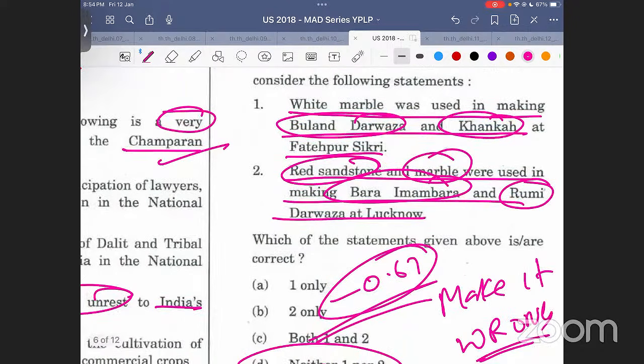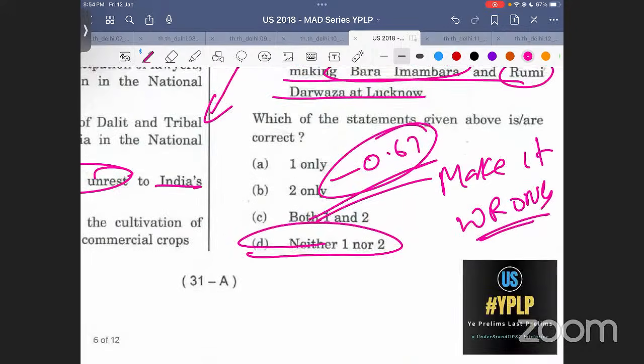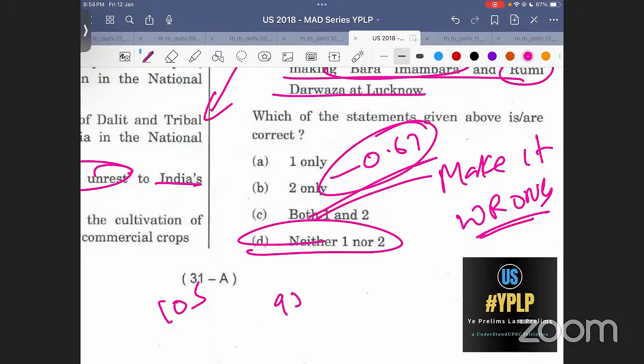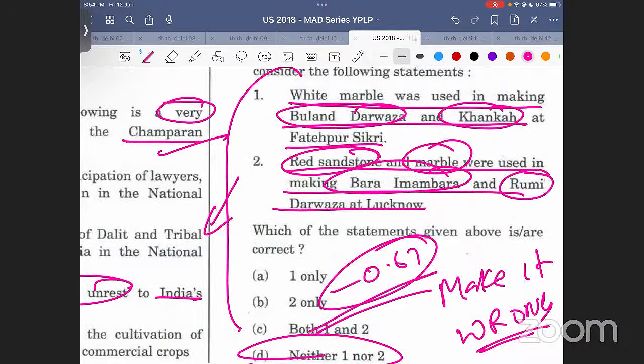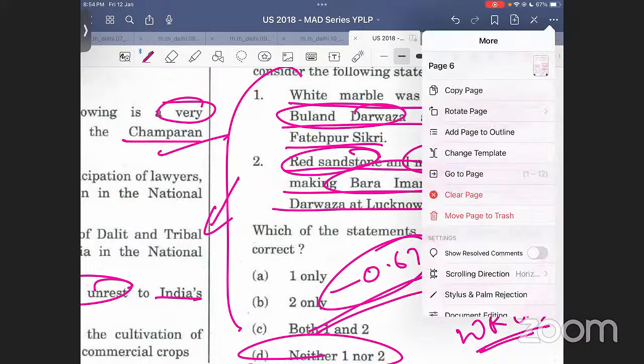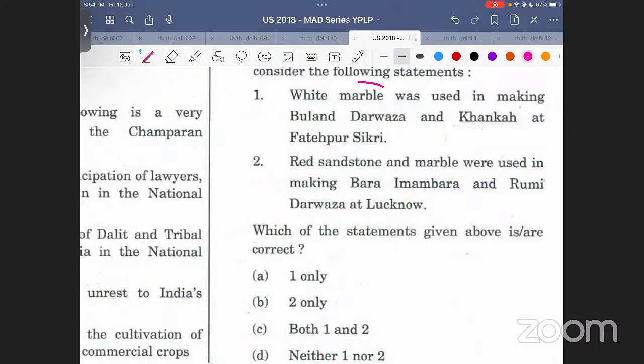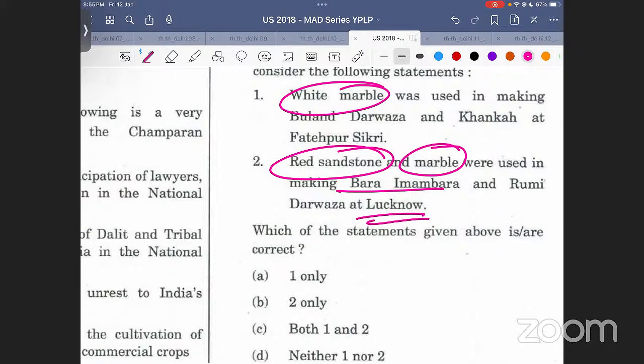So what will happen is because of these questions, the cutoff drops. The cutoff in 2017 was 105 and the cutoff in 2018 was 98. ऐसे questions की वजह से, because of such questions, nobody can mark such questions correct. Nobody can mark such questions correct. You never read it in so much detail. मैं भी पढ़ाऊंगा तो भी ऐसे ही पढ़ाऊंगा कि यार ठीक है, हो सकता है ना थोड़ा बहुत वाइट मार्बल यूज हुआ हो, थोड़ा बहुत रेड सैंडस्टोन, थोड़ा बहुत मार्बल यूज हुआ. I have personally visited Bada Imam Bada in Lucknow यार, मेरे को दिखाया वहां पे रेड सैंडस्टोन. So how will, that will be very tough.